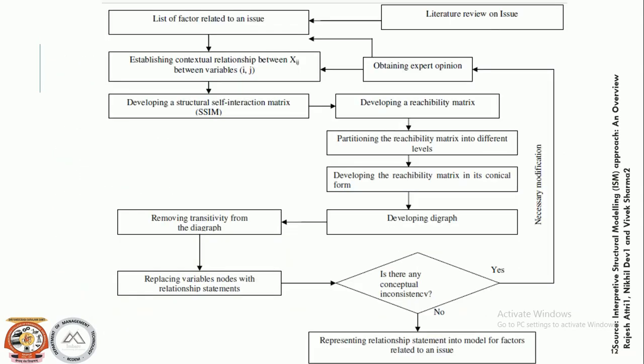First I will show you the diagram, then we will go through the steps that will be required. If you are dealing with a particular problem or a complex issue, then as we are all researchers and teachers, we know that we start with the literature review, and from the literature review we come to know the list of factors.